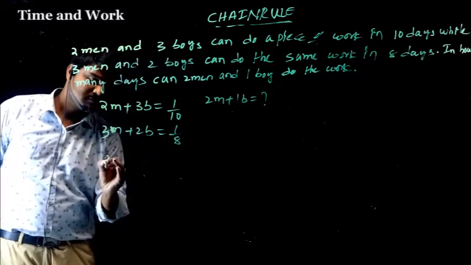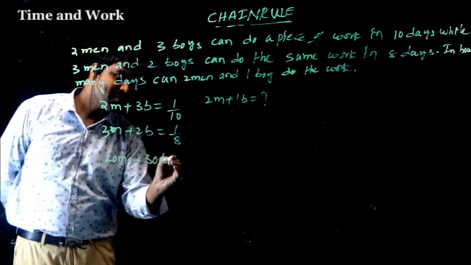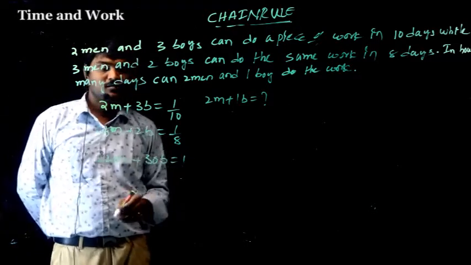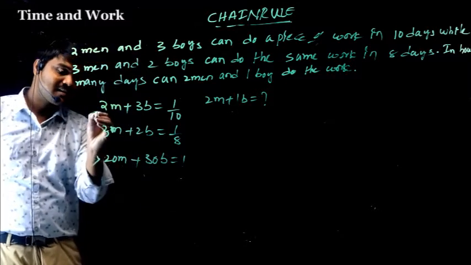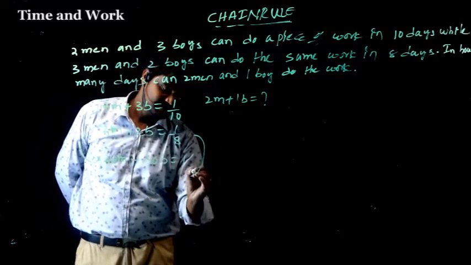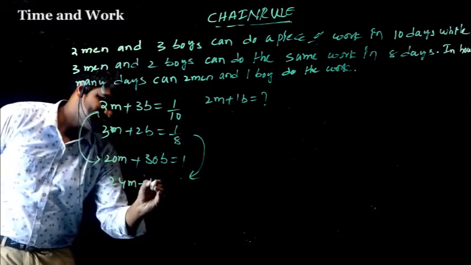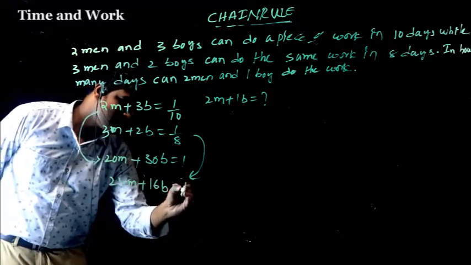So 20 men plus 30 boys equal to 1. This is the cross multiplication. So here 24 men plus 16 boys equal to 1.